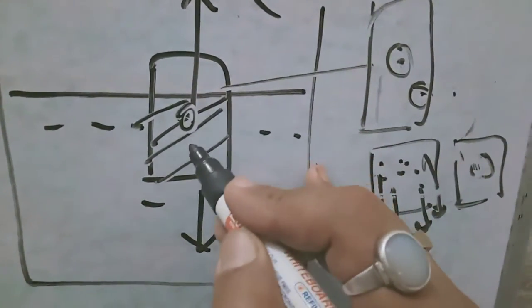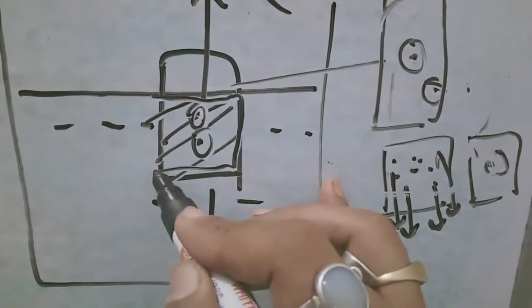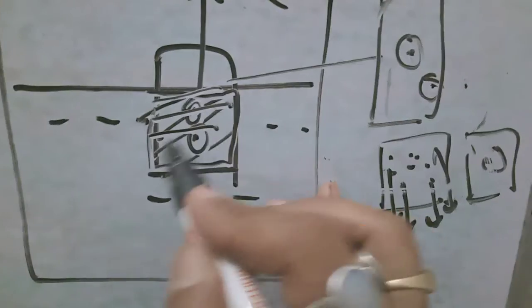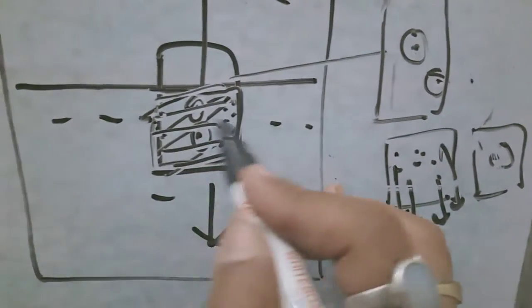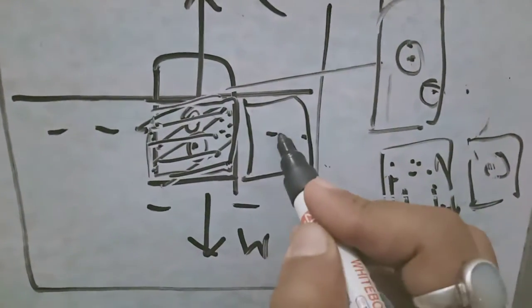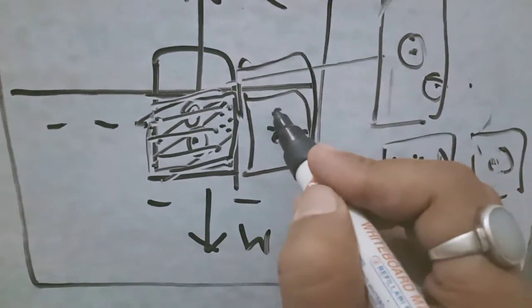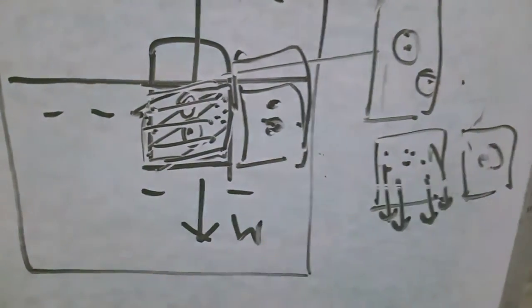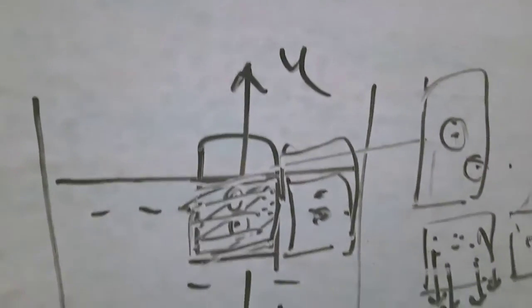But the center of buoyancy will be slightly in the downward direction, because the volume of the displaced liquid will be from this region, and the resultant of the concentration of the mass where gravity is actually acting will be the center of this region. So if we consider the body here, the center of gravity is in this region and the center of buoyancy is in this region. Here they will not coincide.